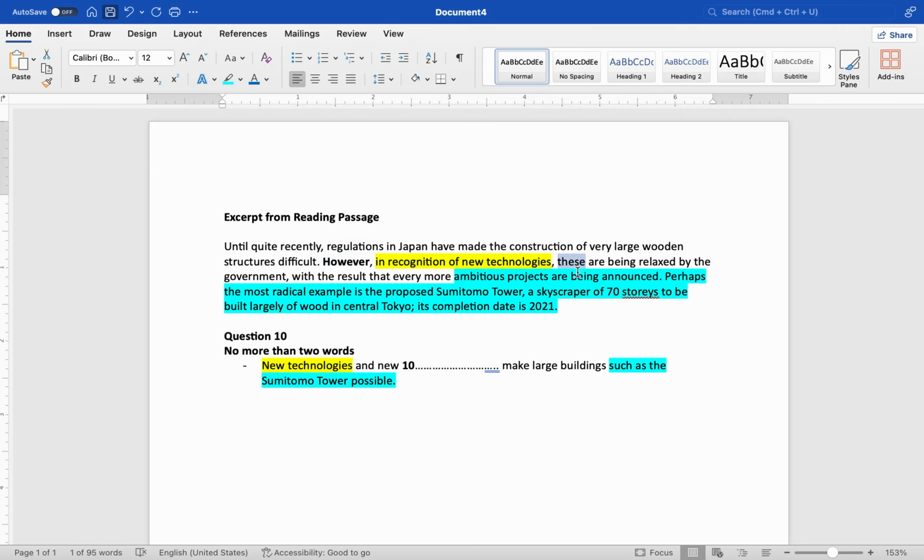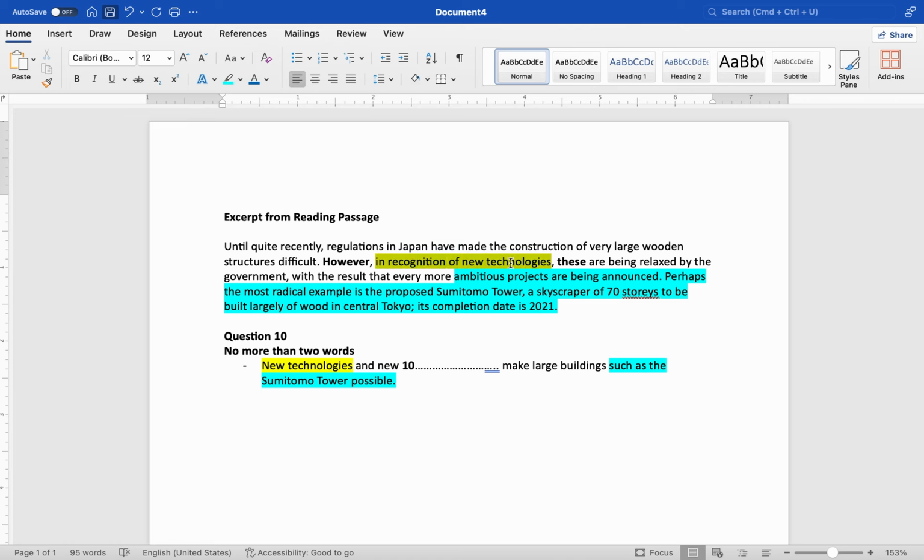That's called referencing. Do you know what references do? They link ideas. They connect to something before. If you think that these is referring to the word technologies, well, think again. If you put that word technologies in the context and read the sentence, does that make sense? Can we say technologies are being relaxed by the government? It doesn't make sense.